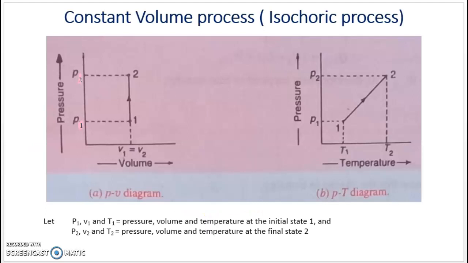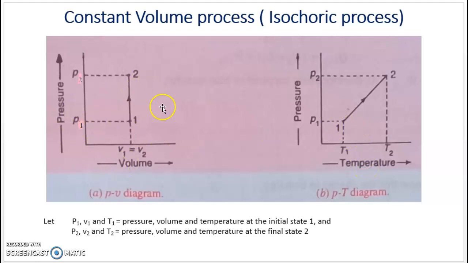Now in this class we are going to see in detail about constant volume process. What is constant volume process? What is happening to the various properties during this process, and what are the various relationships between the properties of the system during the constant volume process? In this we have 2 diagrams. First one is PV diagram, second one is PT diagram. We have taken 3 important properties: pressure, volume and temperature. The first diagram gives the relation between pressure and volume, and the second diagram shows the relation between pressure and temperature during the constant volume process.